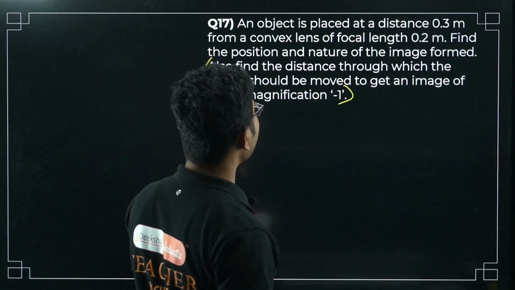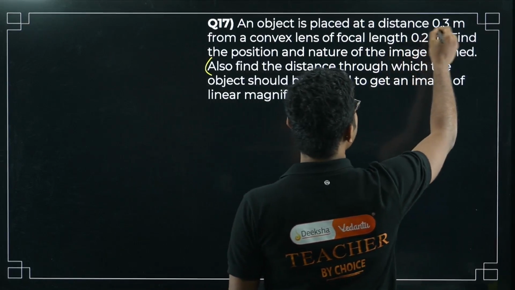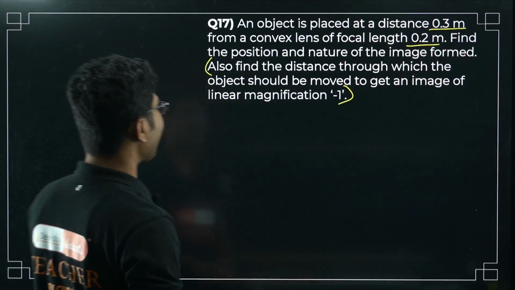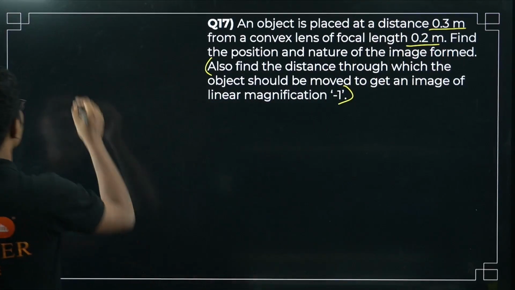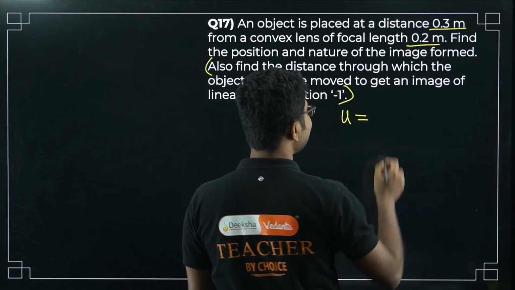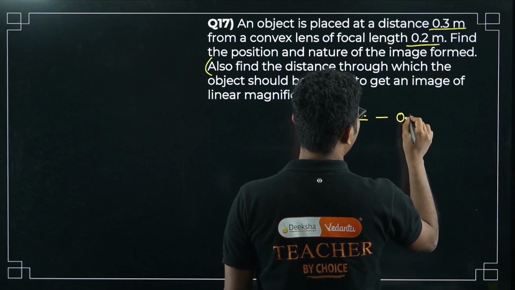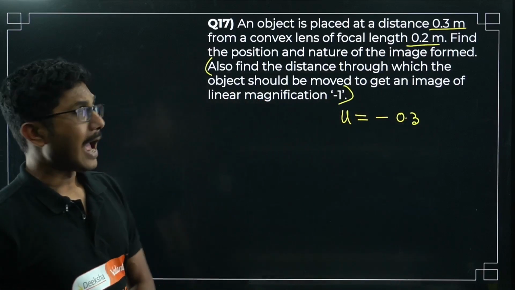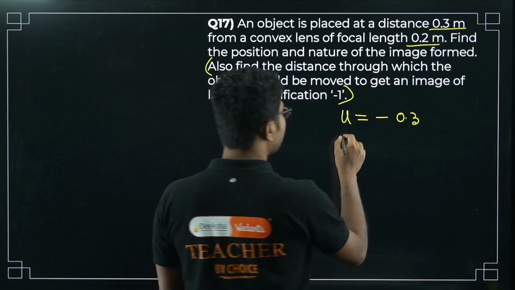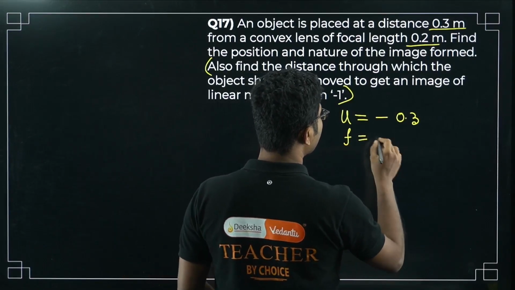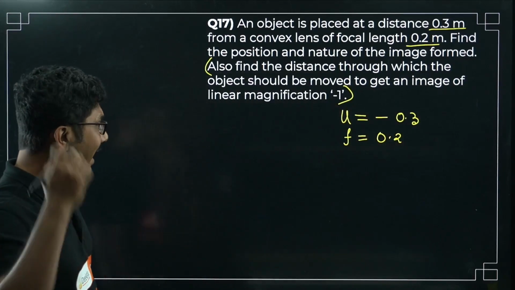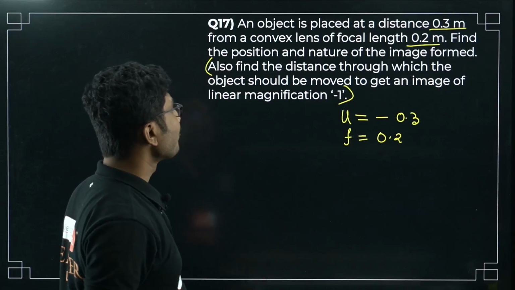First we have to calculate: an object is placed at a distance 0.3 meter from a convex lens of focal length 0.2 meter. Find the position. First we will find the position. So what is u here? u, as I said, is always negative, that is minus 0.3. And for a convex mirror or convex lens, focal length is always positive. Okay, so u is minus 0.3 and f is 0.2.